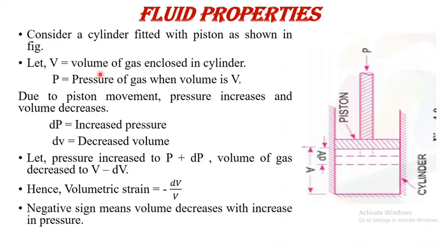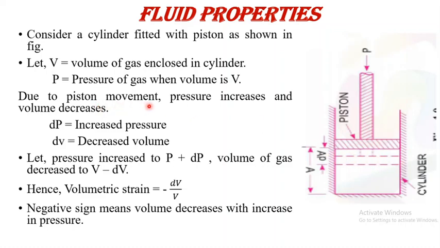V is the volume of gas enclosed in the cylinder at the initial stage, and P is the pressure of the gas when the volume is V. When we apply pressure or force on this piston, the piston moves, and the volume of gas decreases. The final volume is shown by the dotted lines here.